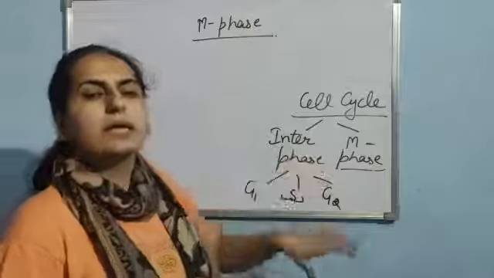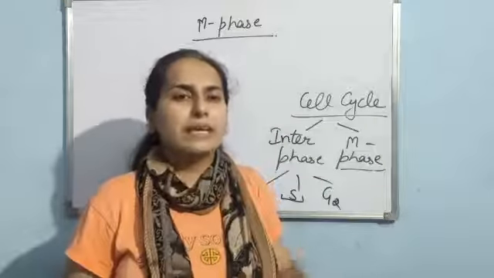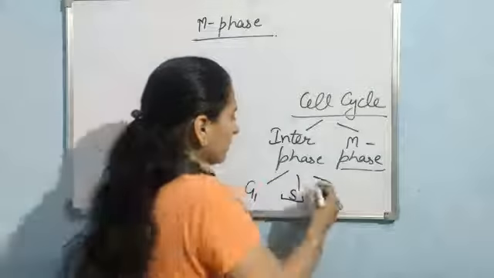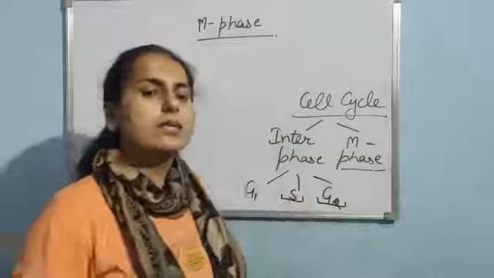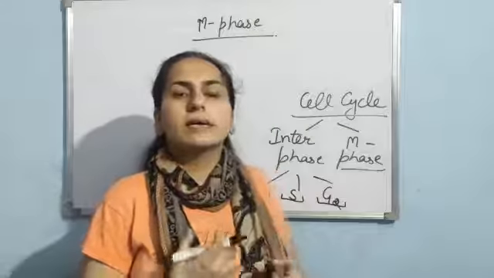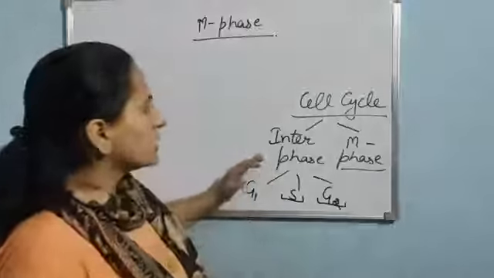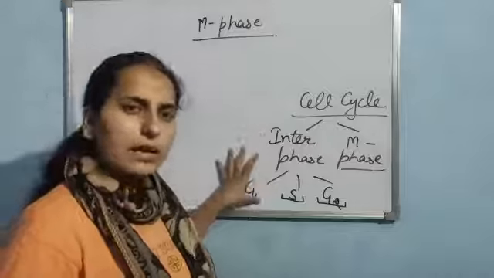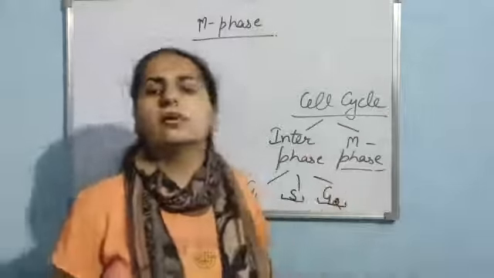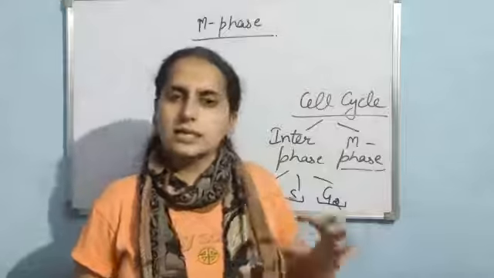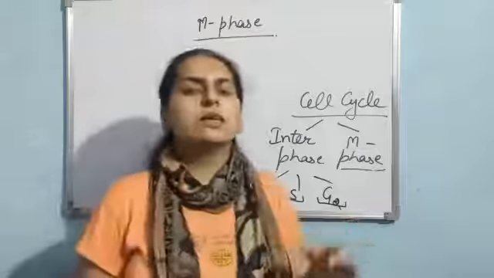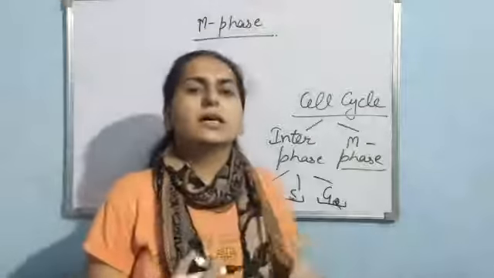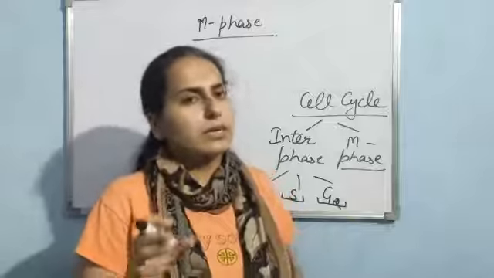One more thing is happening in the S phase along with the duplication of DNA: the centrioles are also getting doubled. Clear? Now in G2 phase again the cell is metabolically active and there is active synthesis of proteins. So these are the three subphases. In the first, the cell increases in size and is metabolically active. In the second phase the cell duplicates its DNA and doubles its centriole, and then in G2 phase there is synthesis of proteins. So this is the interphase in which the cell prepares itself for the purpose of division.